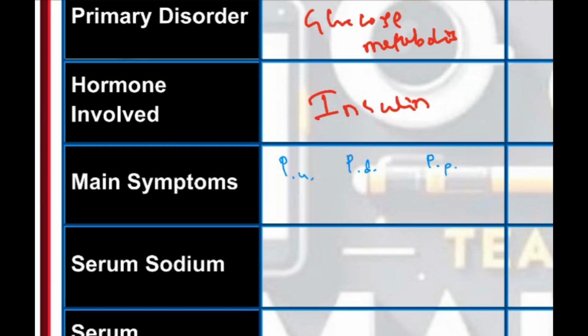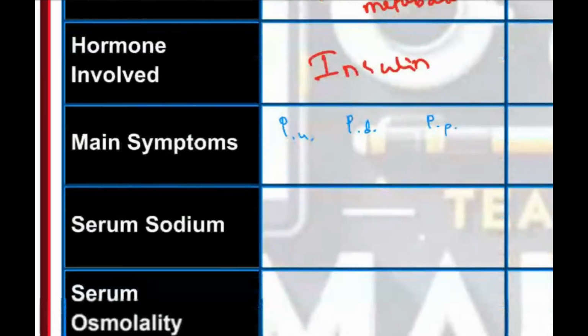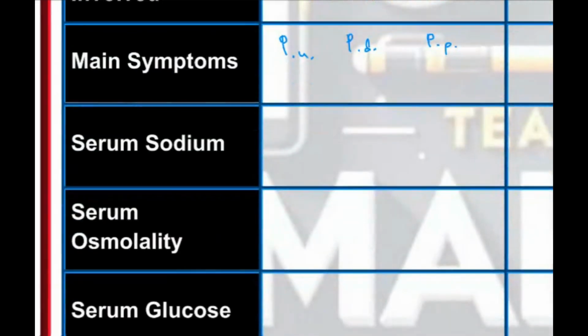Polyuria, polydipsia, polyphagia. Yes, polyuria, polydipsia, polyphagia. Okay. So serum sodium, serum osmolality. Now tell me, what should be the serum sodium level? Does diabetes have any effect on serum sodium? No, it will be normal.